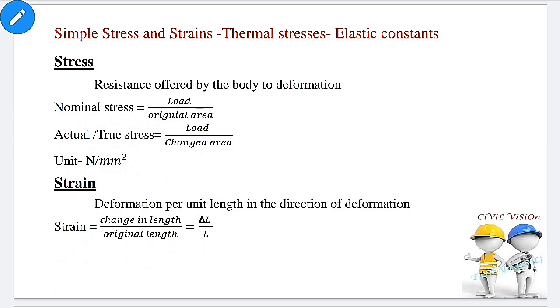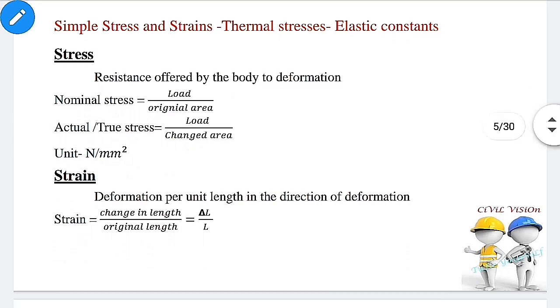Strain. It is defined as the deformation per unit length in the direction of deformation. Strain equals change in length by original length. Strain is a fundamental quantity, therefore there is no unit for strain.